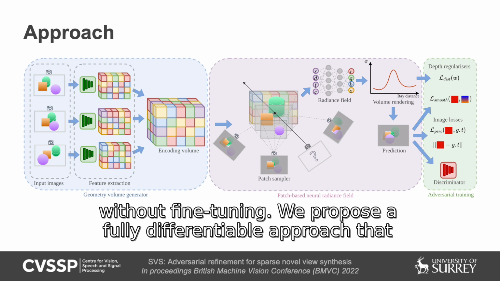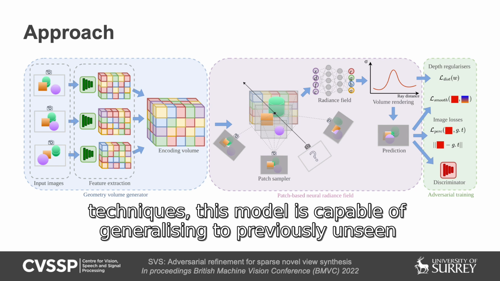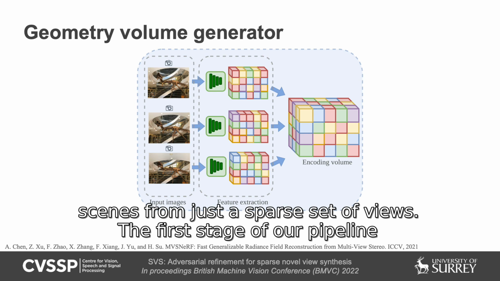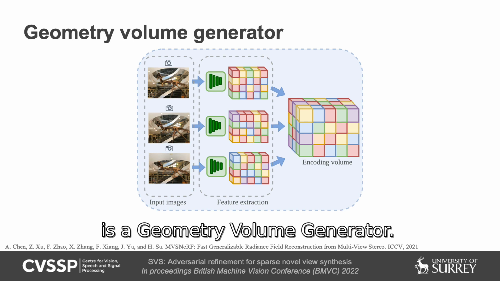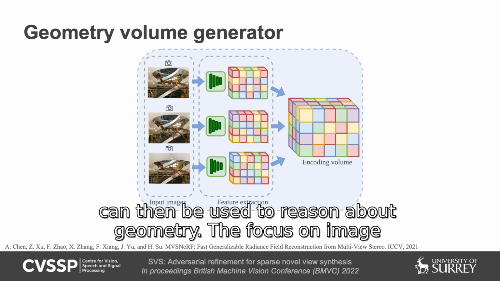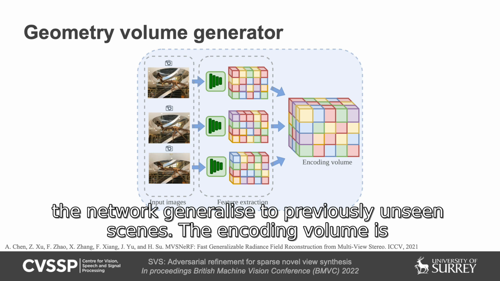We propose a fully differentiable approach that unifies adversarial training with radiance fields. Using multi-view synthesis techniques, this model is capable of generalizing to previously unseen scenes from just a sparse set of views. The first stage of our pipeline is a geometry volume generator. This allows the network to extract correlations between images, which can then be used to reason about geometry. The focus on image correlations as a mechanism for geometry extraction helps the network generalize to previously unseen scenes.